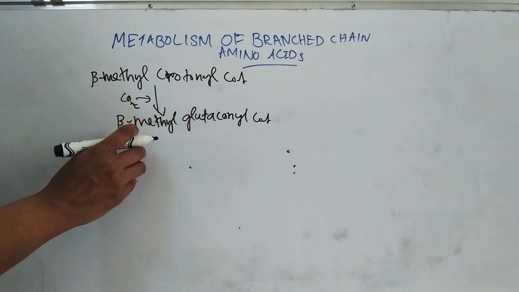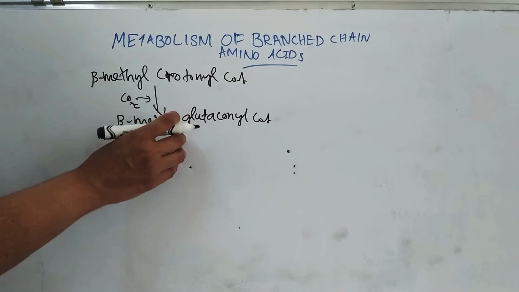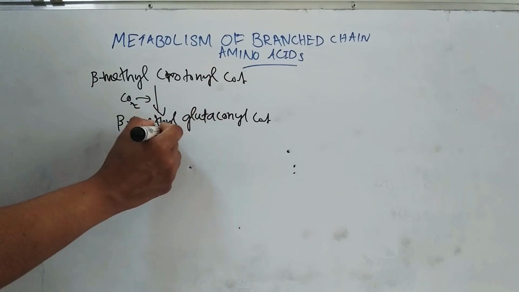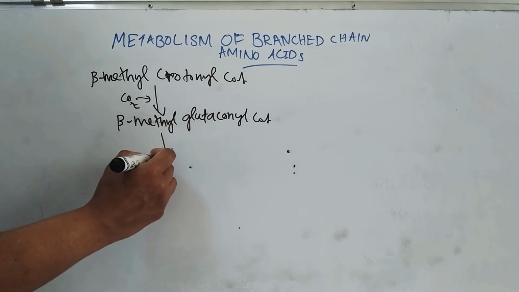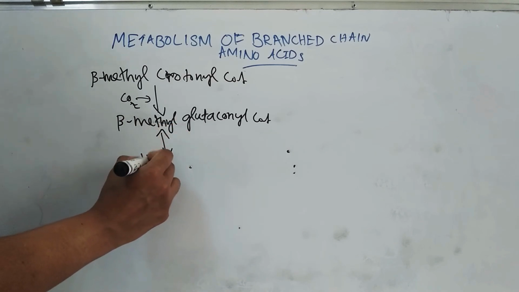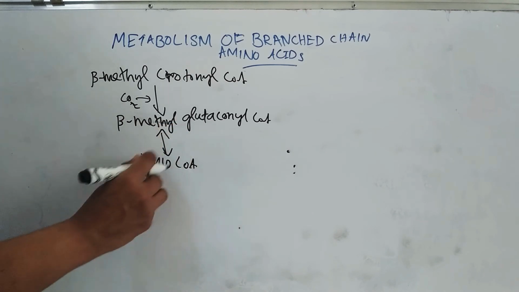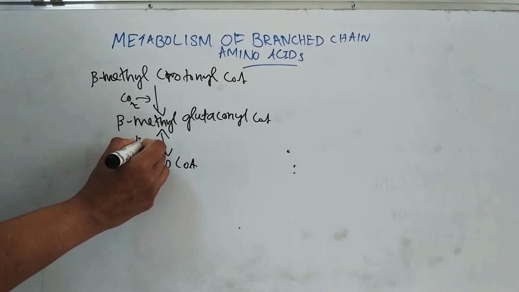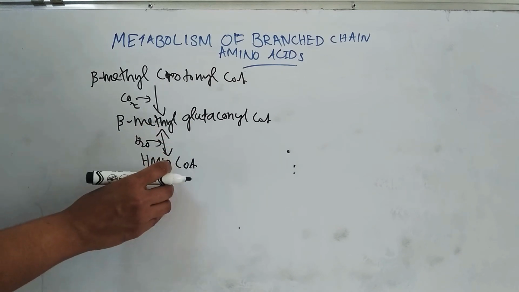Then the second step is hydration of this beta methyl glutaconyl CoA to form HMG CoA. This is a reversible reaction. Hydration means water is added, and it forms HMG CoA.